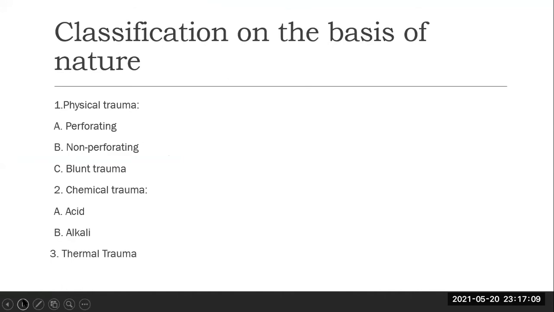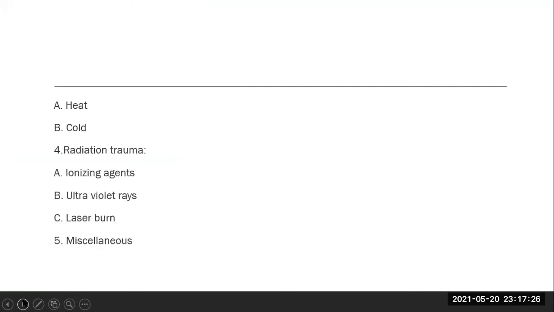The classification on the basis of nature is: first, physical trauma, that's perforating, non perforating, and blunt trauma. Second, chemical trauma, that's acid and alkali. Then thermal trauma, which is because of heat and cold. Radiation trauma, that's for ionizing agents or ultraviolet rays, and laser burn, and miscellaneous.